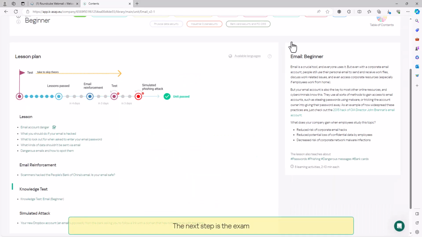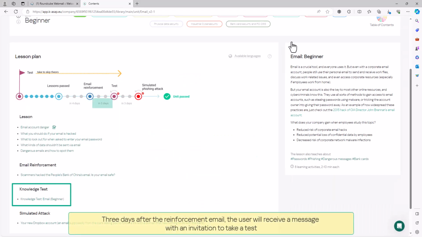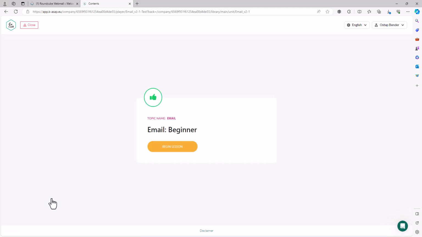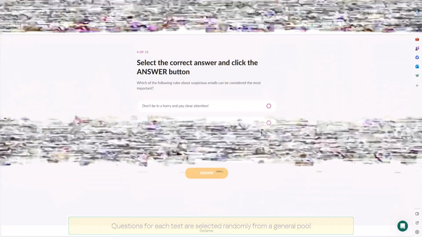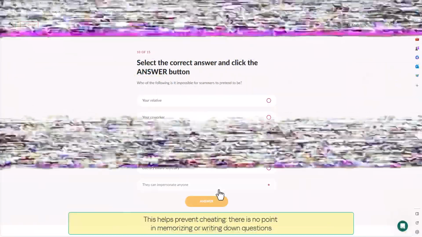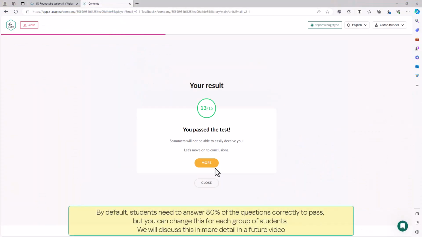The next step is the exam. 3 days after the reinforcement email, the user will receive a message with an invitation to take a test. Questions for each test are selected randomly from a general pool. This helps prevent cheating. There is no point in memorizing or writing down questions. By default, students need to answer 80% of the questions correctly to pass, but you can change this for each group of students. We will discuss this in more detail in a future video.